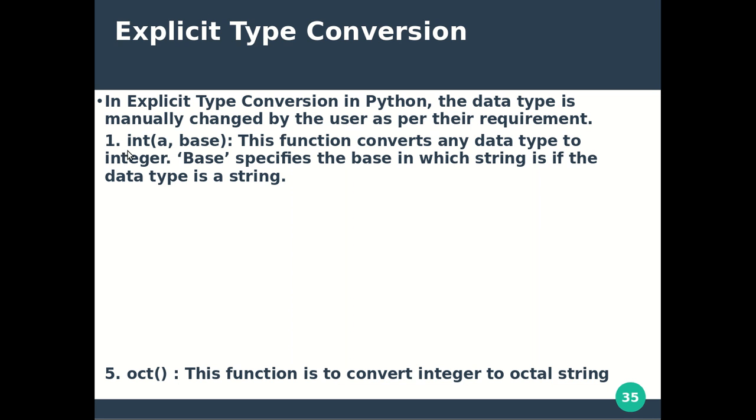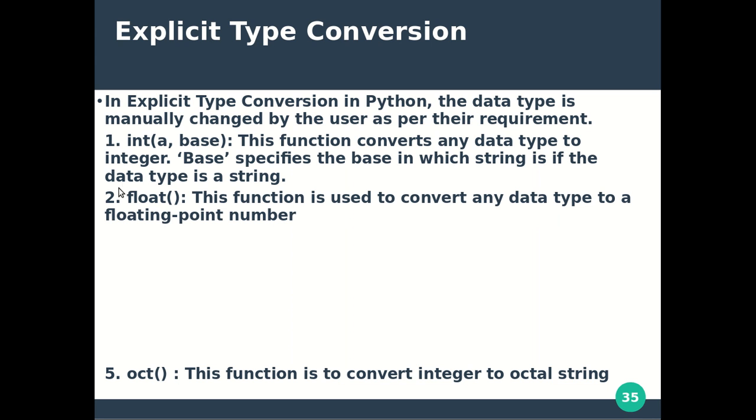That's why int is written. Maybe data is in the form of float or in binary form, it can be converted to integer form. The base specifies the base in which, if the data type is string, it can be converted to the specified base.